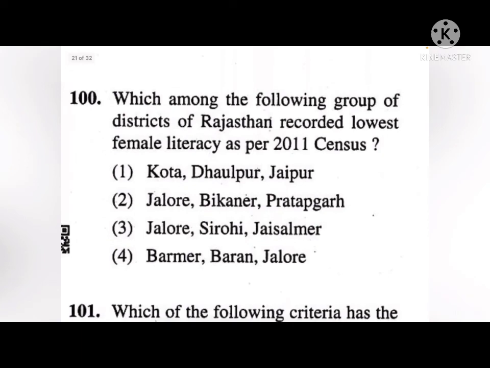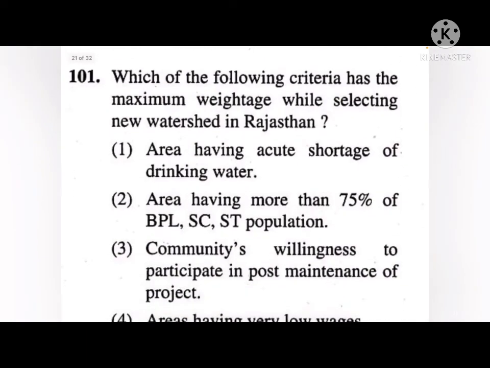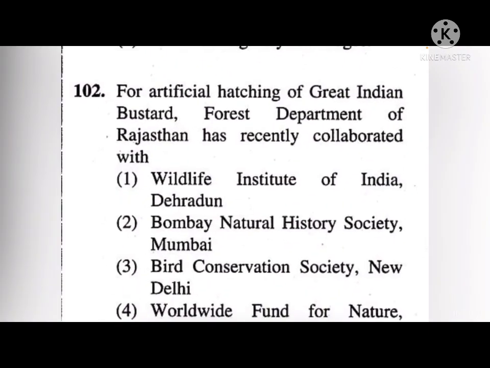Next. Which of the following criteria has the maximum weightage while selecting new watershed in Rajasthan? Option number 1, 2, 3, 4. The correct answer is area having acute shortage of drinking water. That is option number 1. Next. For artificial hatching of Great Indian Bustard, Forest Department of Rajasthan has recently collaborated with option number 1, 2, 3 and 4. The correct answer is option number 1, that is Wildlife Institute of India at Dehradun.